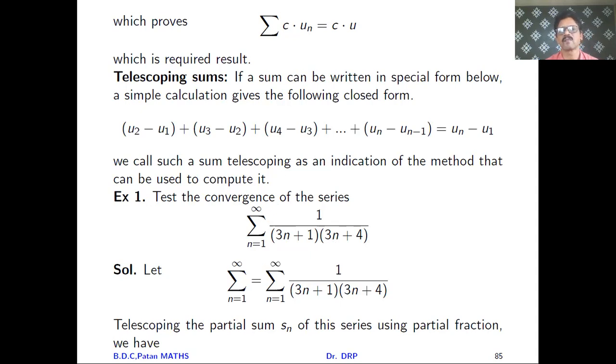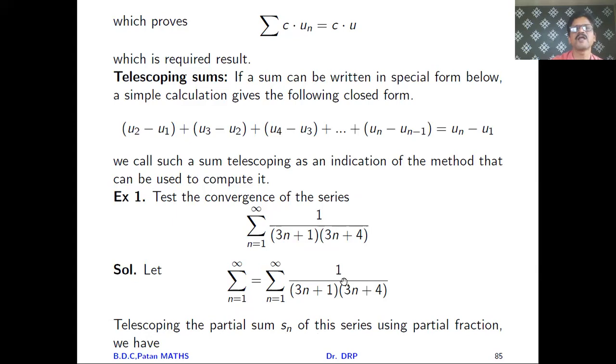So see, let summation un, where n runs from 1 to infinity, be equal to the given series, so un is on the left-hand side. Telescoping the partial sum Sn of this series using partial fractions, we get un equal to 1 upon 3n plus 1 into 3n plus 4.